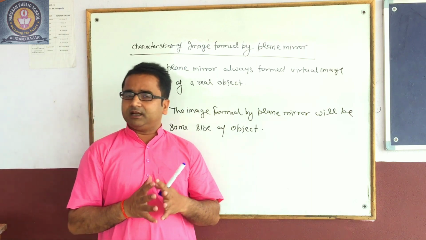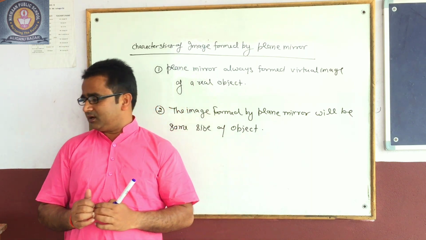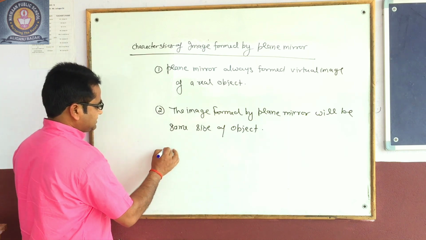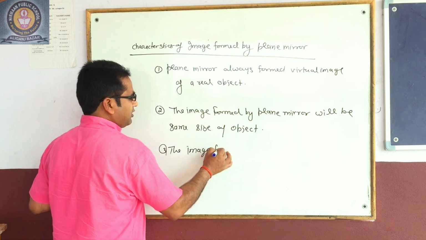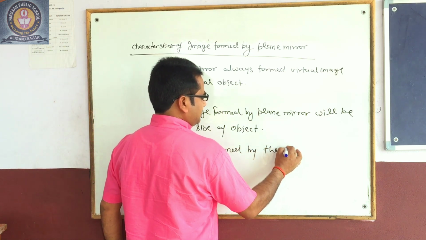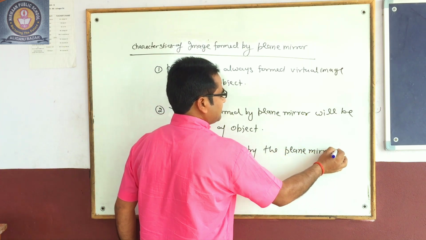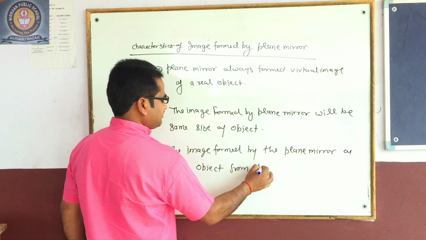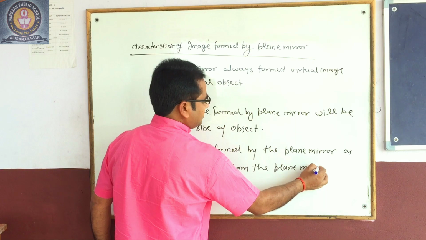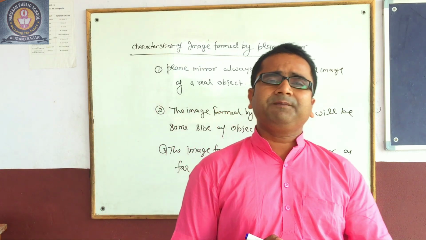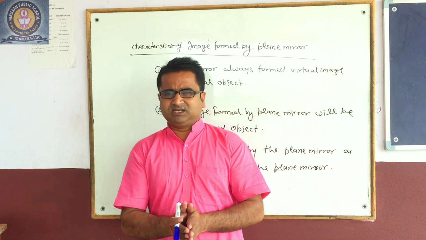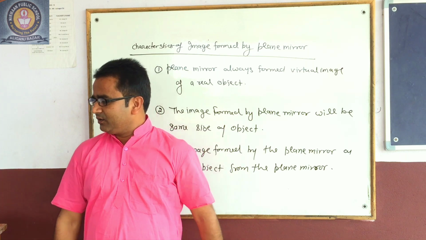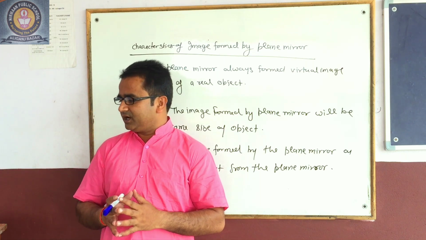And the third important point is that the image formed by the plane mirror is as far behind the mirror as the object is from the plane mirror. It means that at whatever distance the object is in front of the plane mirror, the image will be formed at the same distance behind it. And the next point is that the image formed by the plane mirror is laterally inverted.